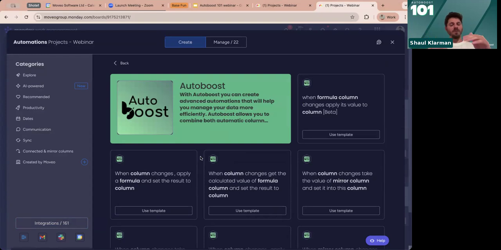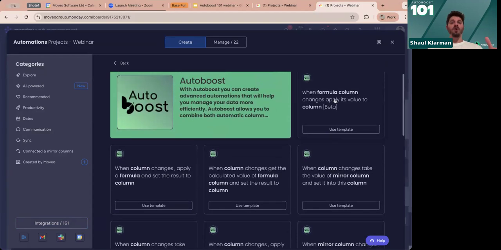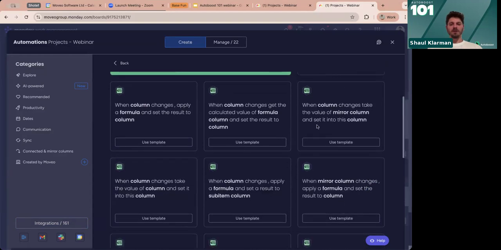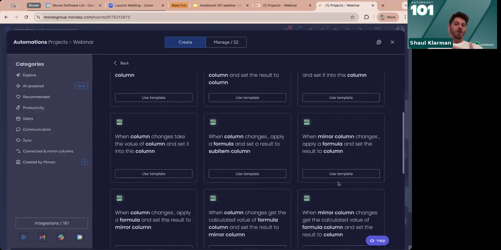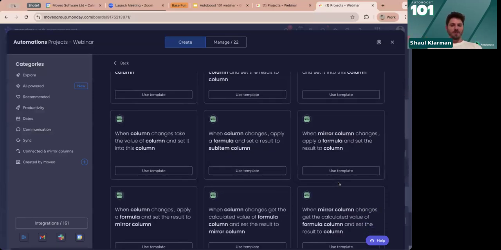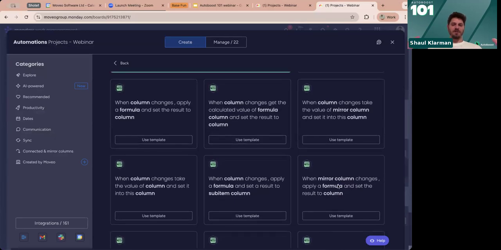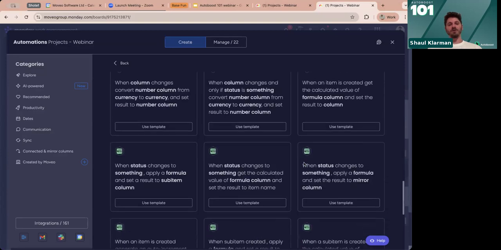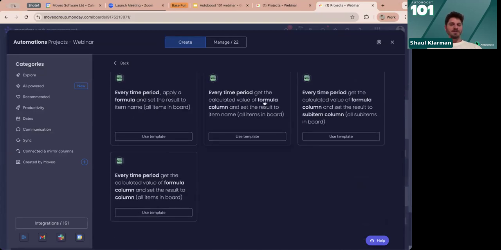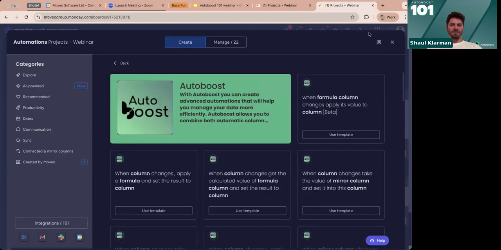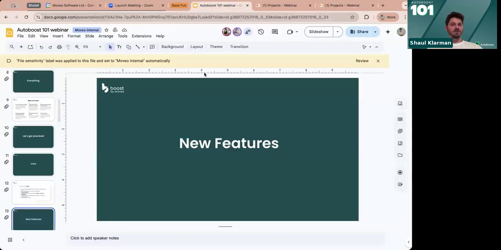This is where, if you remember, we had to choose from what Monday allows you to do, like when status changes to something. But here, we're not limited by this. So this means that we can do when a formula column changes, for instance, which you couldn't in Monday, or when a mirror column changes, or when other stuff happens that Monday wouldn't let you. So when you come in here, you actually get much, much more options. For instance, every time period, take a value from a formula column on the board and put it in every one of those items on this board. Many, many other options that we only allow through here. Okay, so this was our first step.